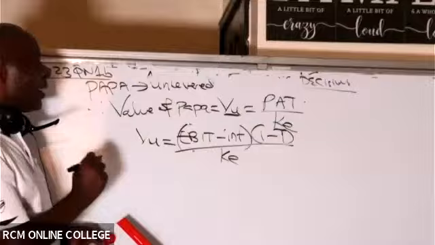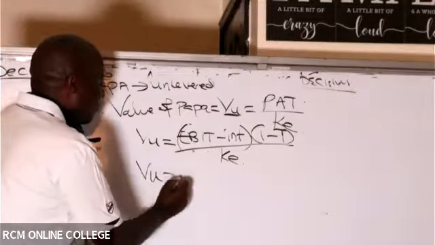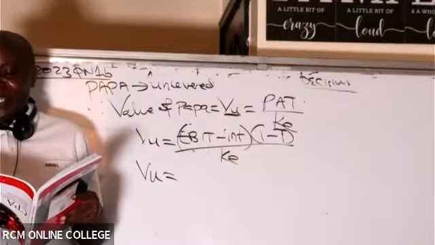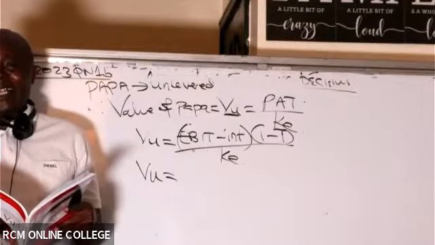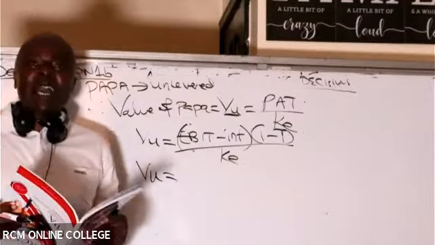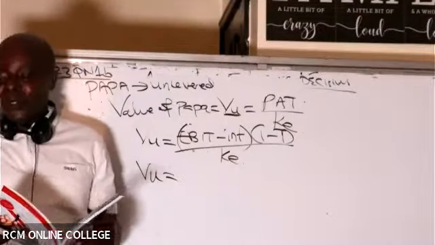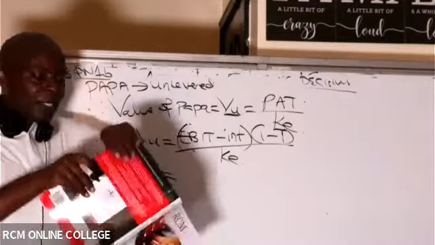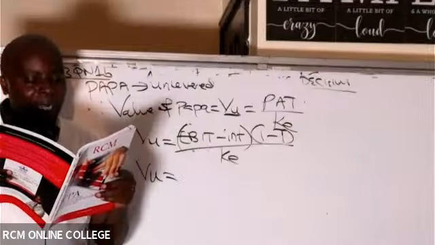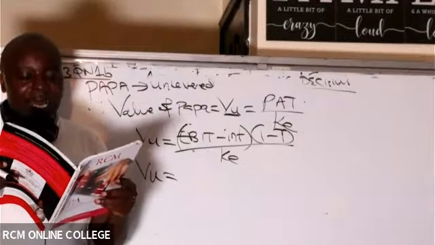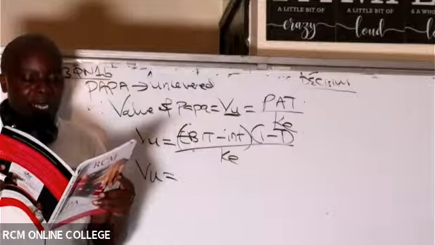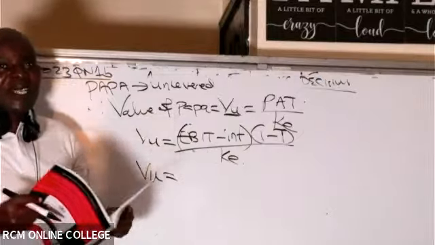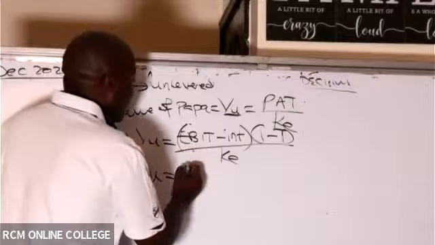So in this case for Papa, do we know what the EBIT is? Is there somebody who knows what the EBIT is? The people are confused like that. EBIT is not 100 million, Esther. EBIT is earnings before interest and tax, which will be the same for both organizations. Please check again. So many students will always give me that 100. We are told in paragraph 1 actually, in a study carried out by a financial analyst, the earnings before interest and tax of Papa and Kaka were found to be 10 million. Whatever Esther is giving me as EBIT is equity. She's reading equity for me, 100. So in this case, EBIT is 10 million.